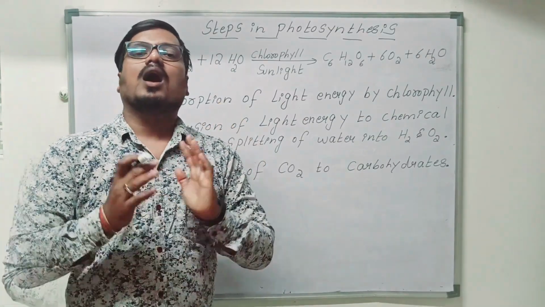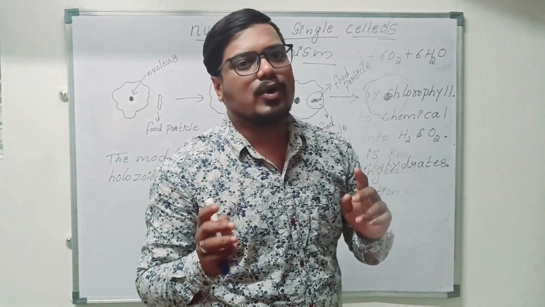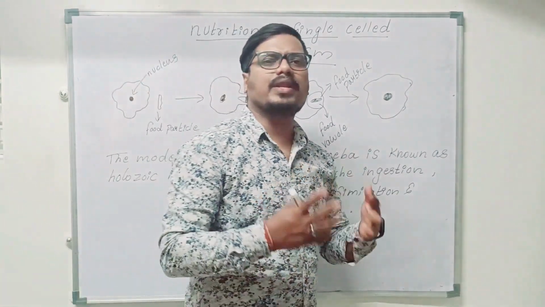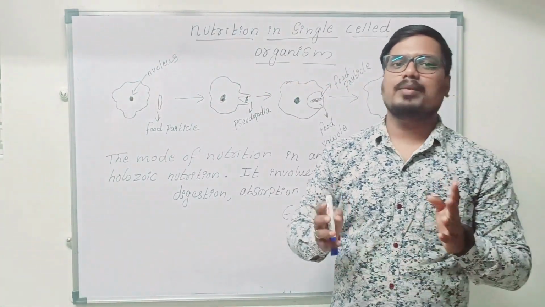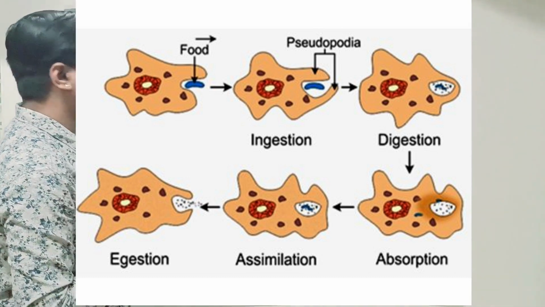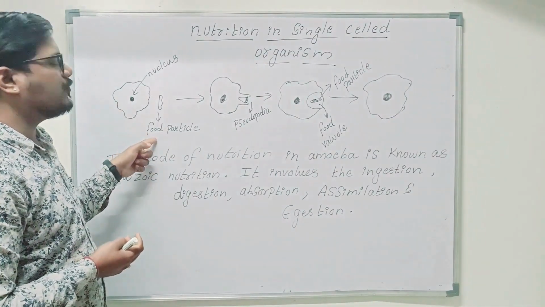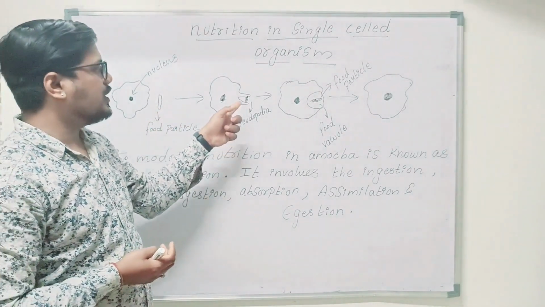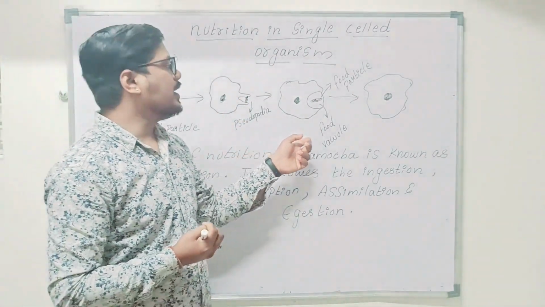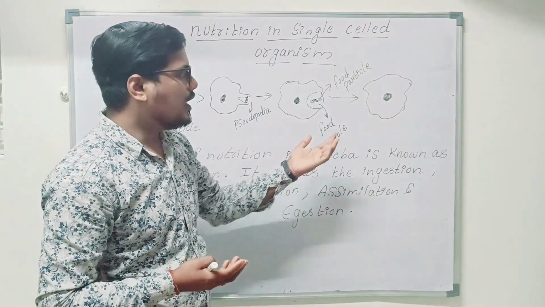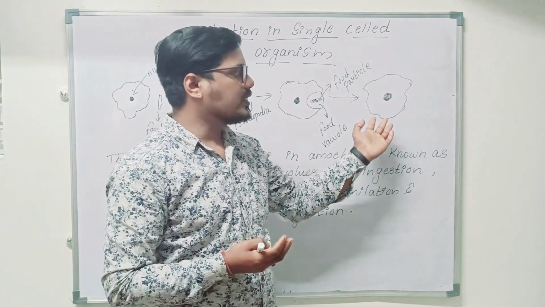So now let us see how nutrition happens in organisms made up of a single cell. There are many examples like amoeba, paramecium, leishmania. Let us take one example, amoeba, children. Amoeba is made up of a single cell. Let us see how the nutrition happens in amoeba. You can see the diagram. I have drawn an amoeba with nucleus and food vacuole, which was outside the body. Finally, you can see with the help of the pseudopodia structure, it is trying to engulf it. And finally, the food vacuole is formed with the help of digestive enzymes. The food particles entered, and finally, you can see the undigested food particles have been thrown out.